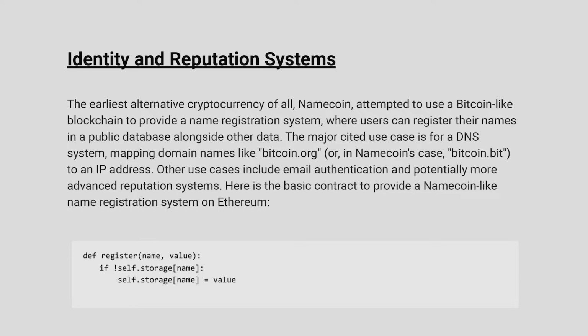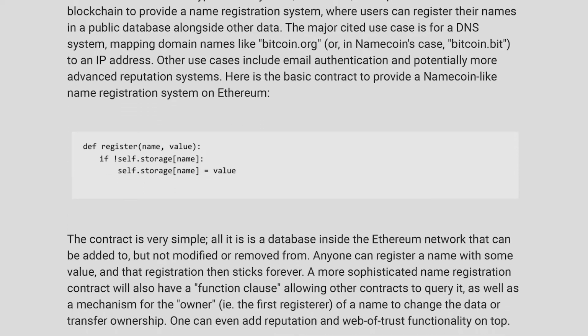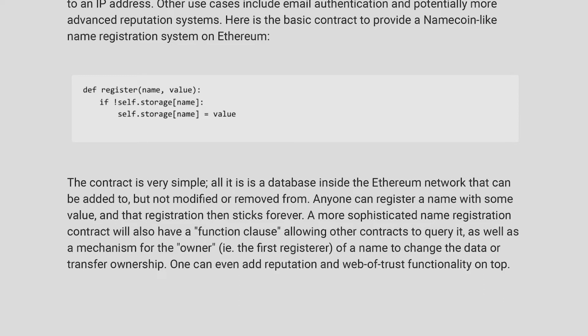Here is the basic contract to provide a Namecoin-like name registration system on Ethereum. There is the code. The contract is very simple. All it is, is a database inside the Ethereum network that can be added to, but not modified or removed. Anyone can register a name with some value, and that registration then sticks forever.